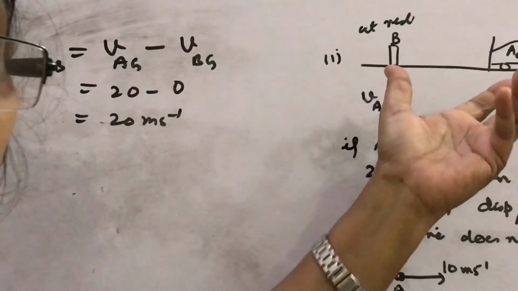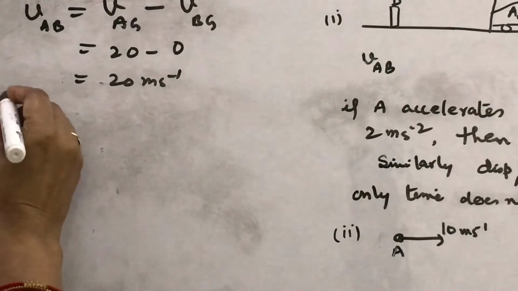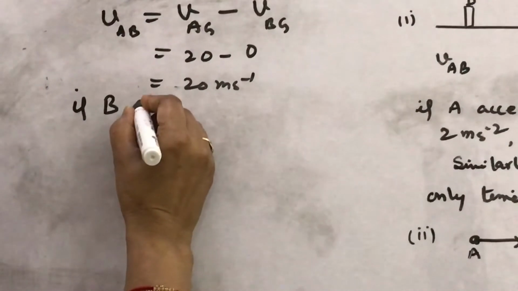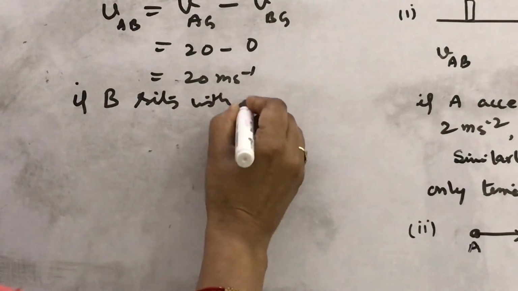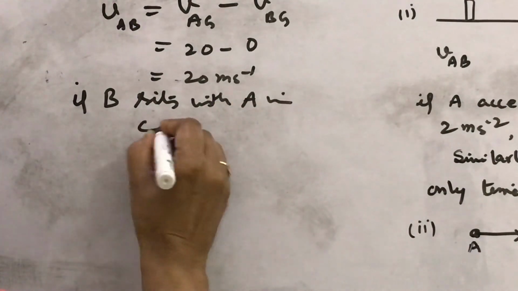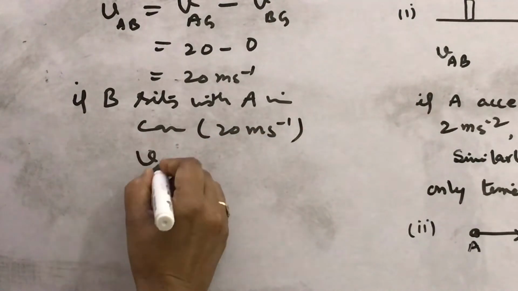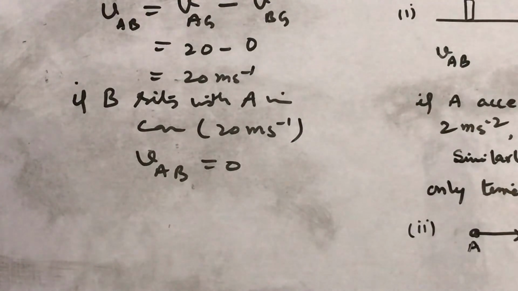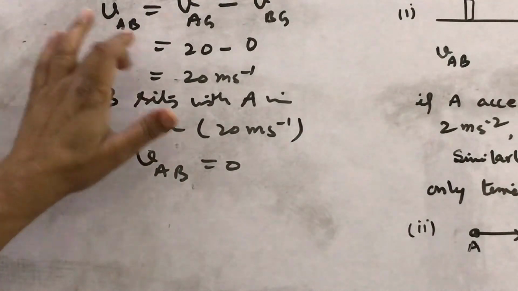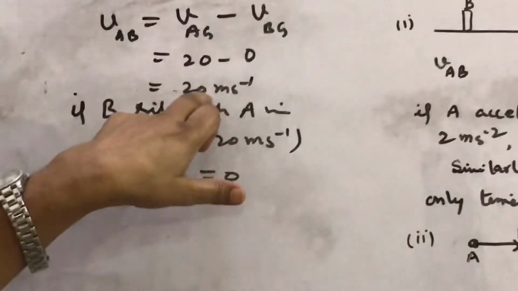If B sits with A in the car moving with 20 meter per second, now what will be VAB? 0. What I mean to say, look here, the relative velocity of A with respect to B was 20 meter per second.